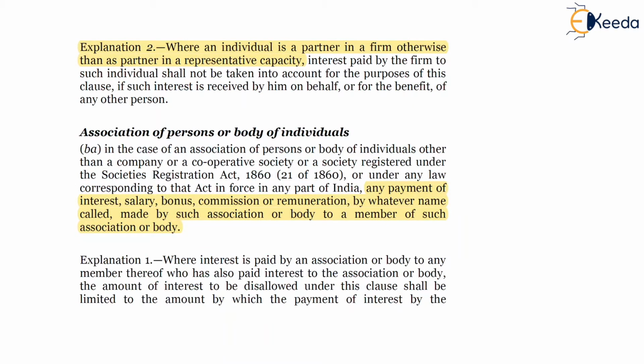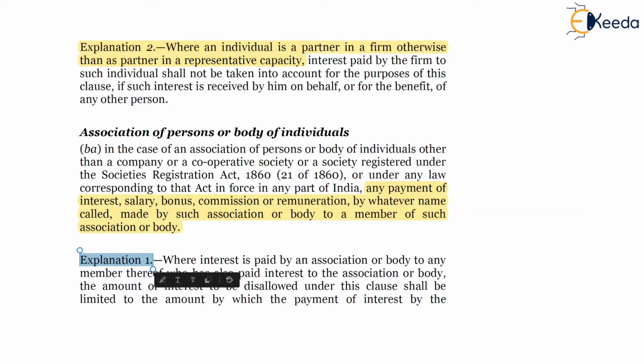So friends, explanation 1 to section 40BA says that any interest paid by AOP or BOI to its member which is exceeding the interest which has been paid by a member will be disallowed.